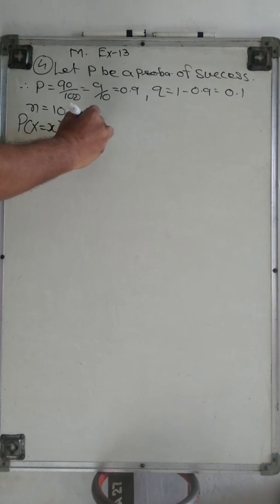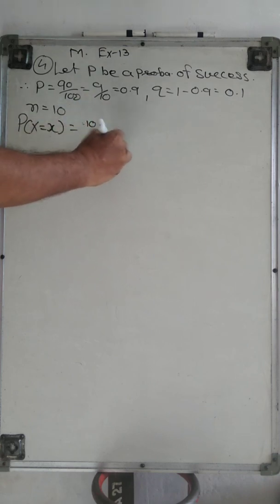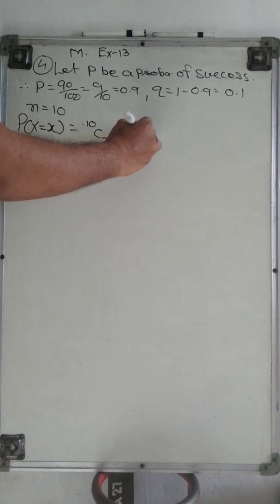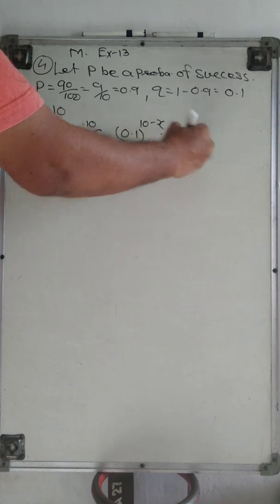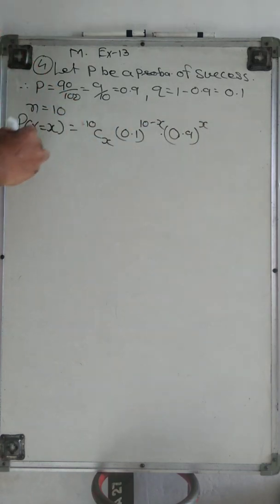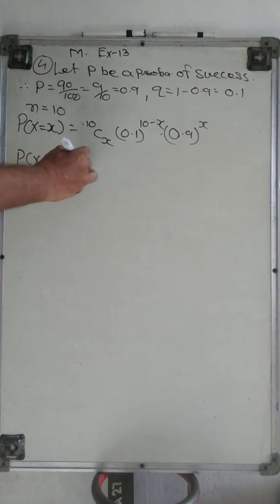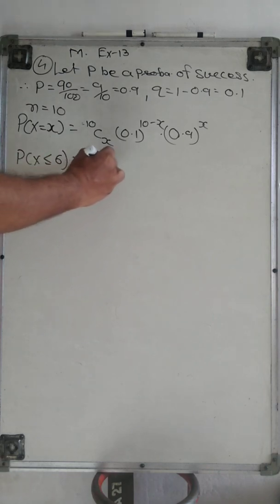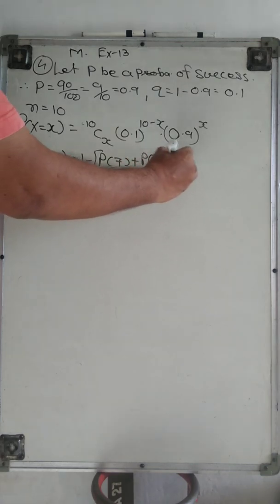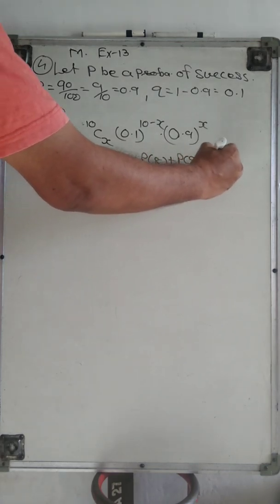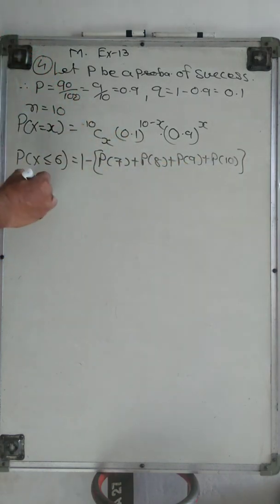It is 10Cx, 0.1 raised to 10 minus x and 0.9 raised to x. Now here we want to find P(X) less than or equal to 6, right? At most 6 means less than or equal to 6, which is 1 minus [P7 plus P8 plus P9 plus P10]. Now we just put in the values of all these terms.